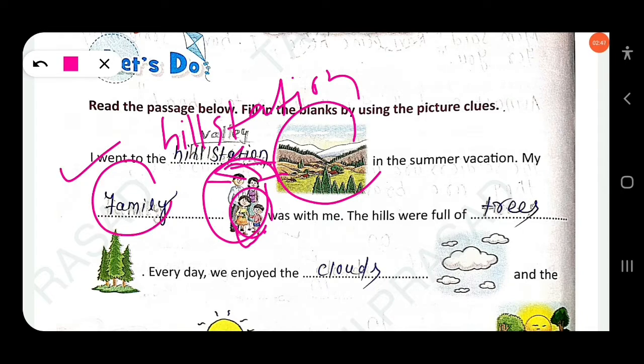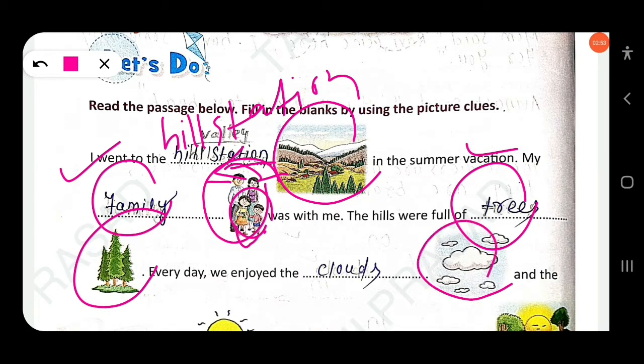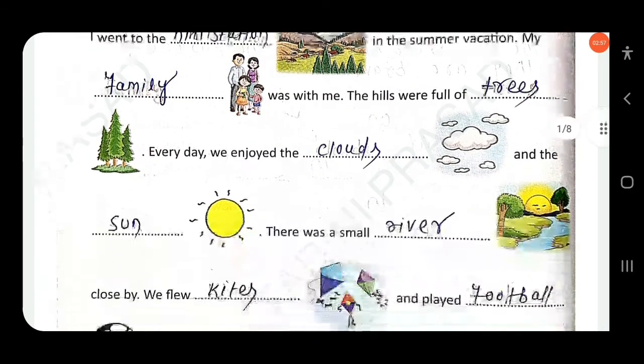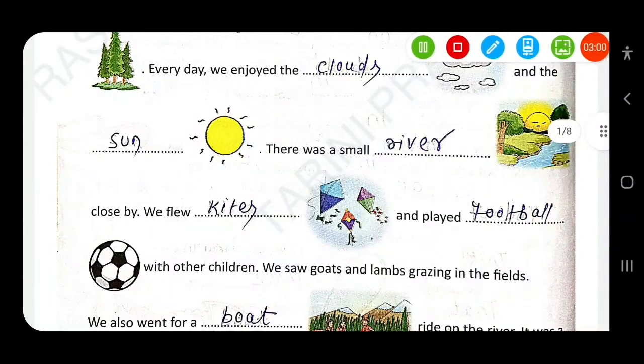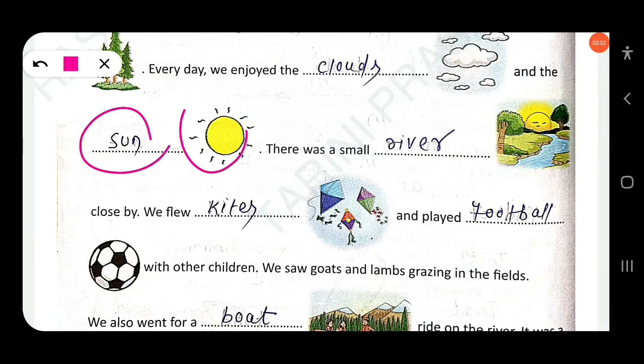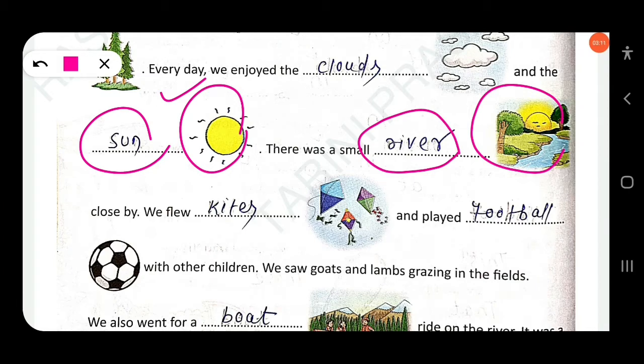The hills were full of trees. Every day we enjoyed the clouds. Here this is a picture of clouds, so we have to write clouds, and the sun. This is a picture of the sun, so you have to write sun. There was a small river close by. Look at the picture, this is a picture of a river.